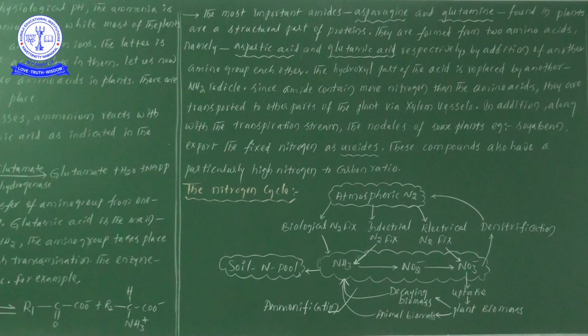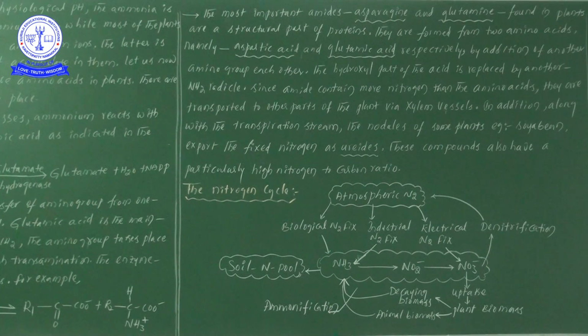Under the fate of ammonia: generally in physiological pH conditions, ammonia is protonated and forms ammonium, and plants can also synthesize ammonium ions. But ammonium ions are toxic substances, so plants do not store them but utilize these toxic ammonium ions in the synthesis of amino acids. This happens by two different processes: one is reductive amination and the other is transamination.